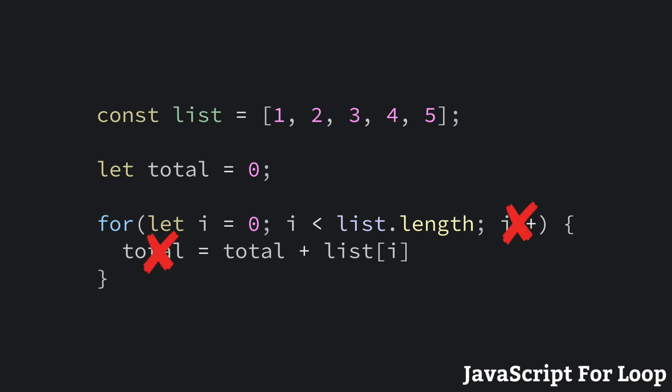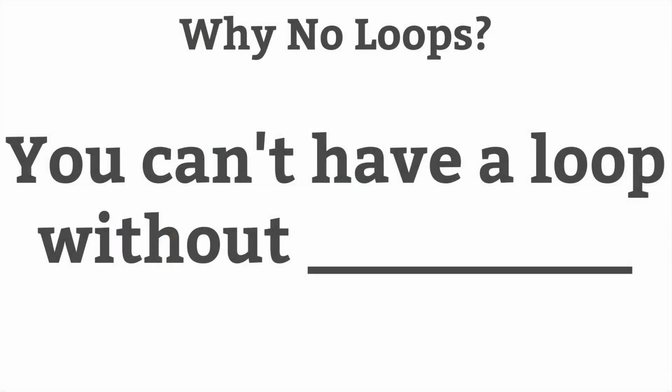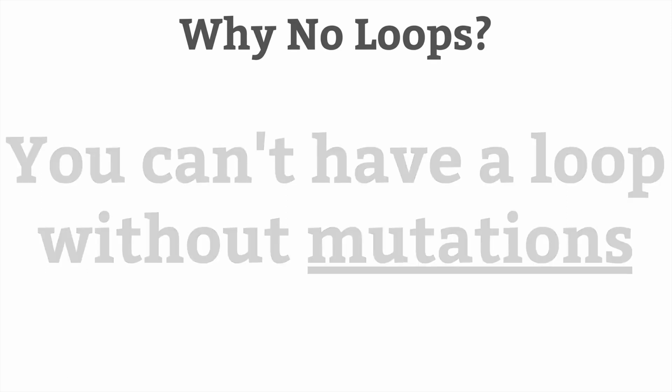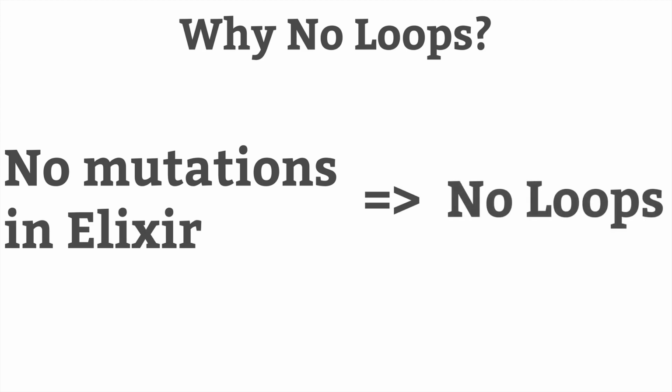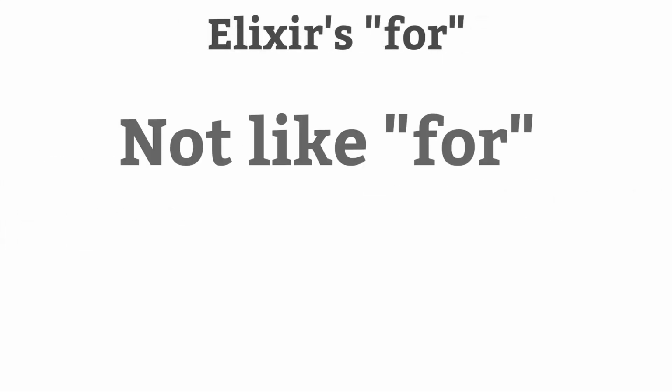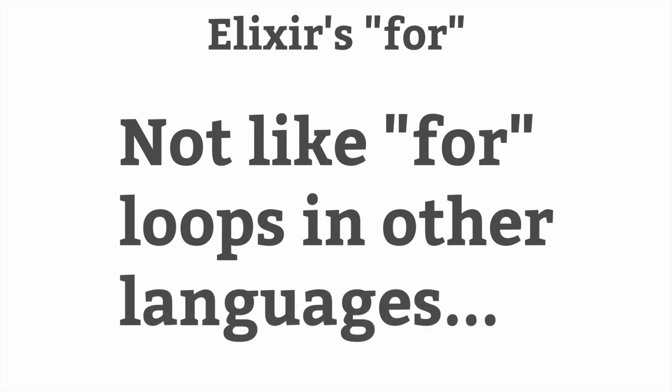So to answer this question I posed a moment ago, you can't have a loop without mutations, and since there's no mutation in Elixir, there's no loops in Elixir. Now, as a quick side note, Elixir does have a feature that uses the for keyword, but it doesn't work like a traditional for loop in most languages. We'll go over what Elixir's for keyword does in an upcoming video.